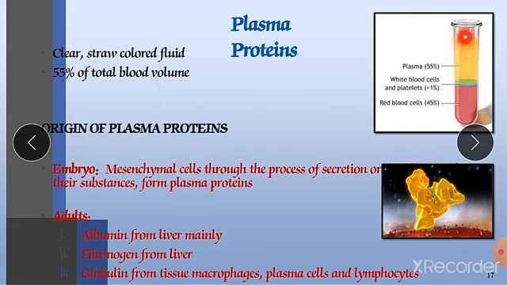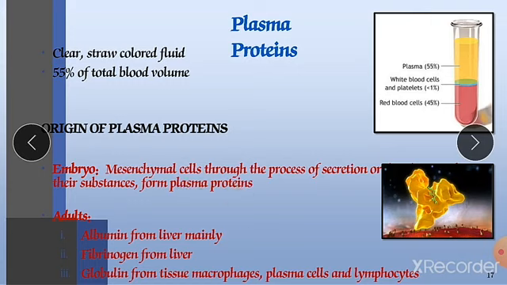Here you will see that plasma is almost 55% of our total blood volume, and the remaining 45% are formed elements or blood cells. They may be RBC, WBC and platelets. Origin of plasma proteins: from the embryo, from birth, the proteins have been developing. The mesenchymal cells, through the process of secretion of their substances, form plasma proteins.